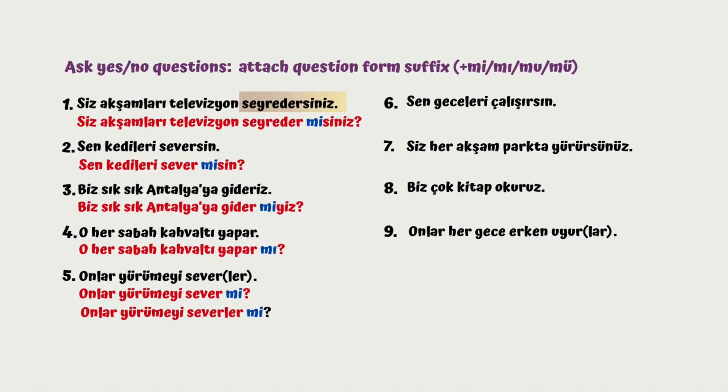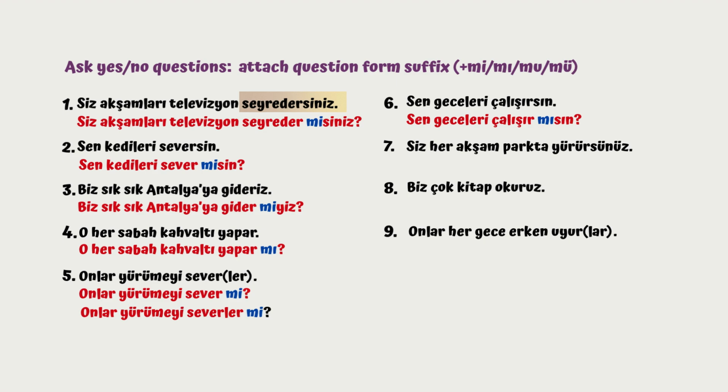Number 6, sen geceleri çalışırsın. So you work at night. So I'm gonna look at çalışırsın. Çalışmak. So the geniş zaman suffix is ır, right? Çalışır. So I'm going to attach the question form suffix after that. The last vowel of çalışır is ı, so I'm gonna choose mı. So it's gonna be sen geceleri çalışır mısın?